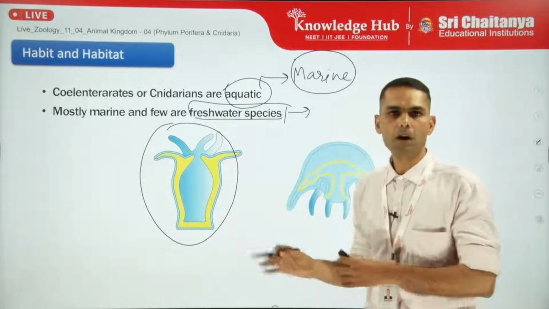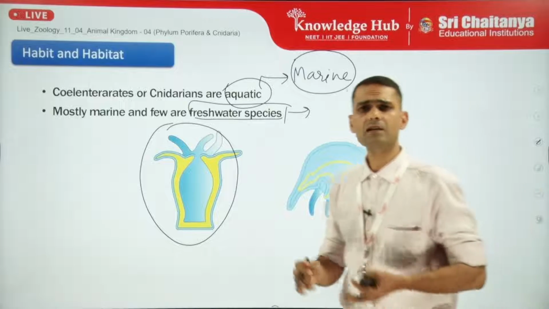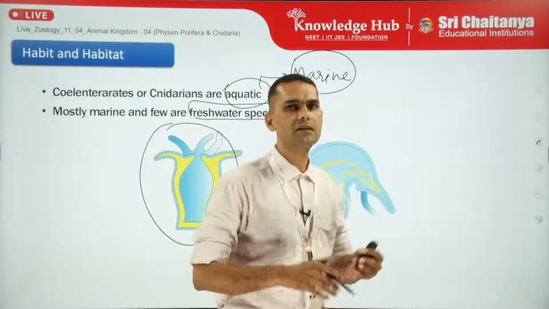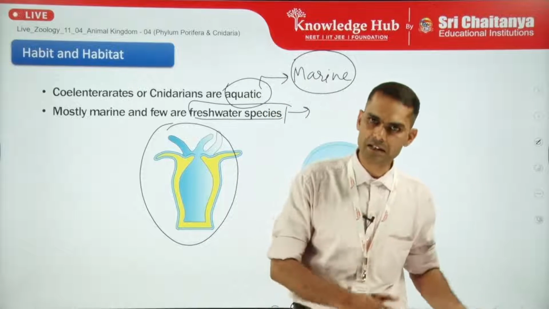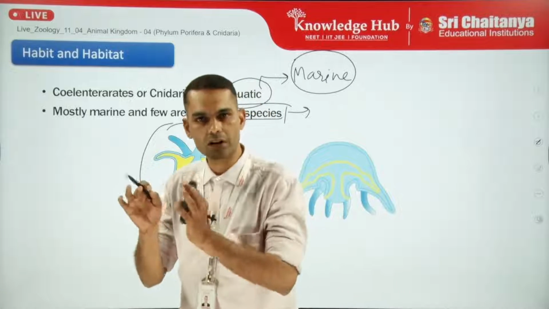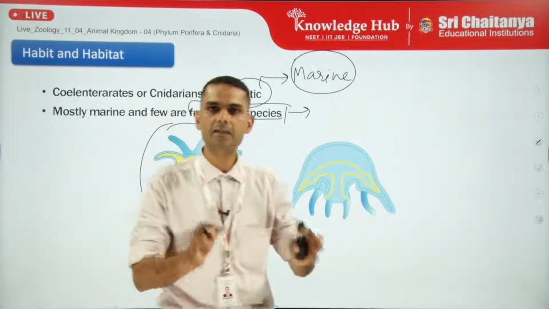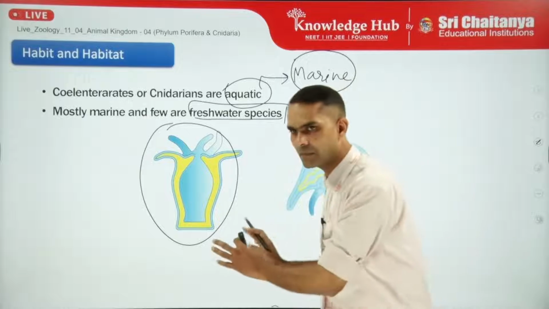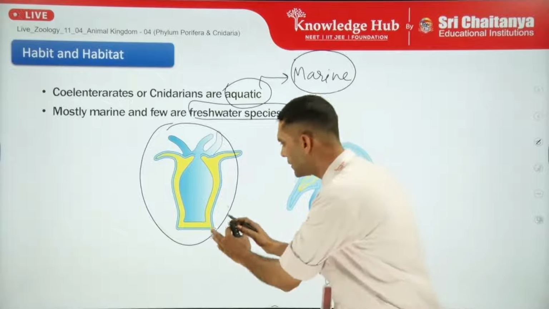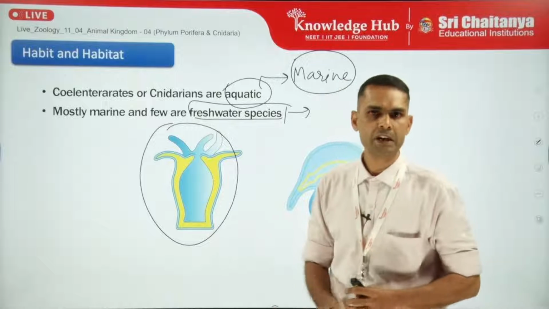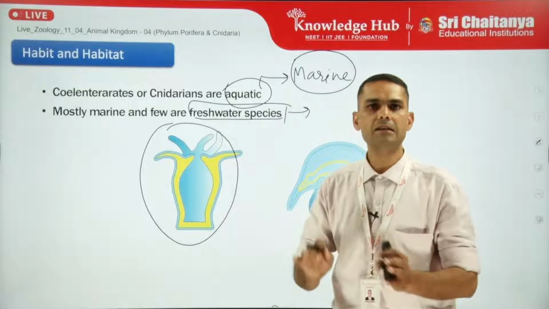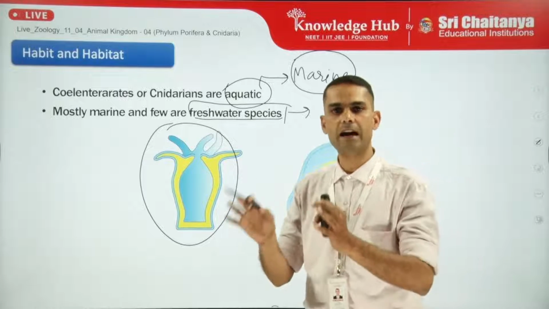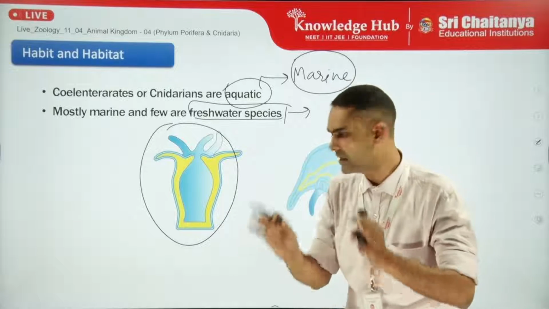Now, when we talk about the habit, we have to understand how they spend their lives, whether they do locomotion or are sessile, whether they live in solitude or in colonial or associated form. So here are two examples. The first one, right in front of you, is the hydra, which has a polyp form and is usually sessile in nature. That means most of its life it is spent as a sessile organism.